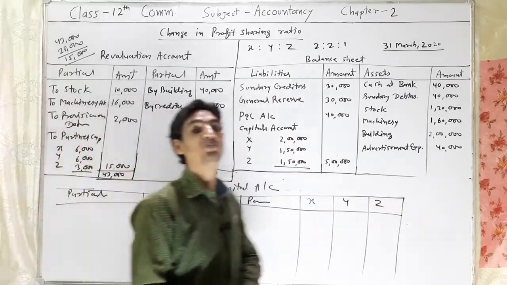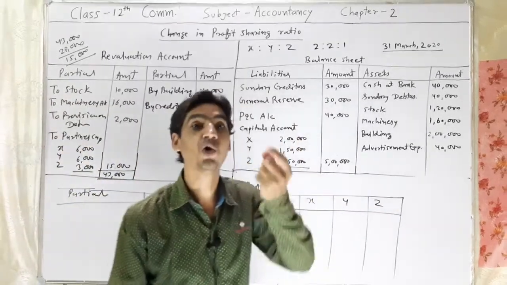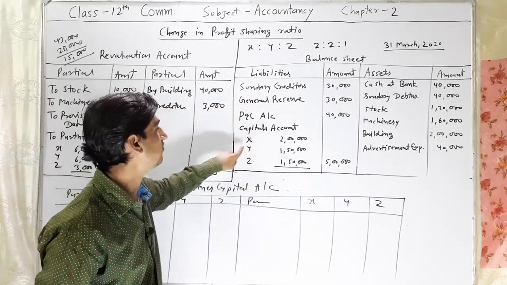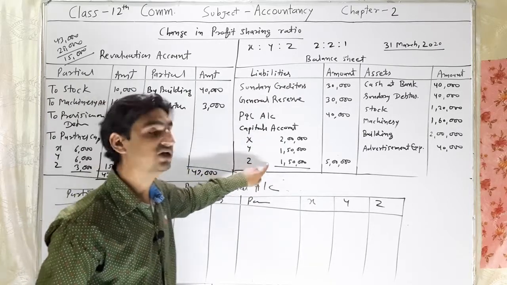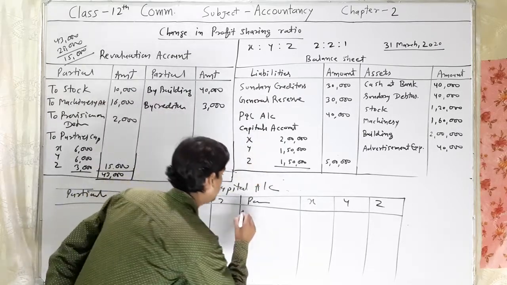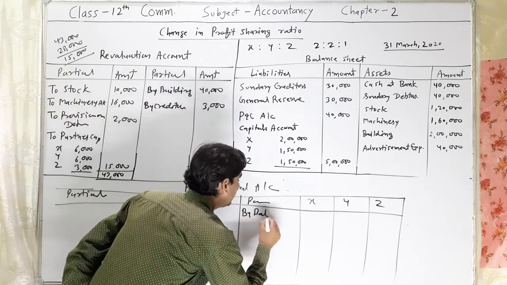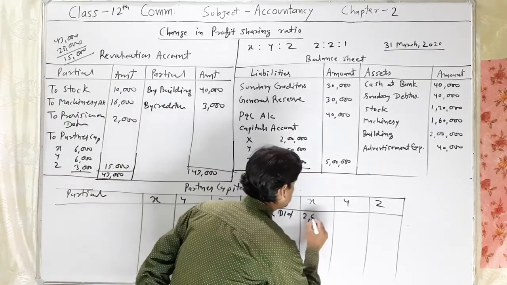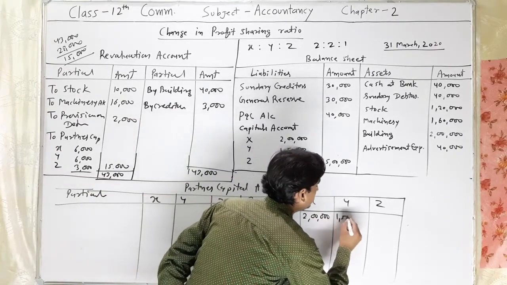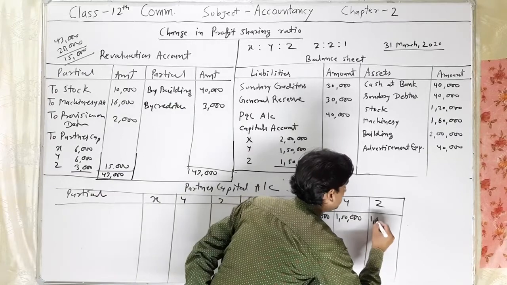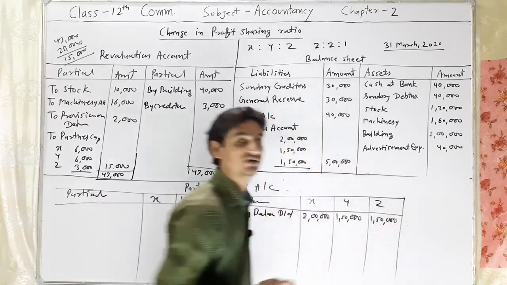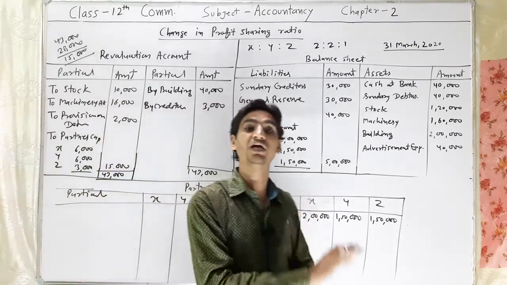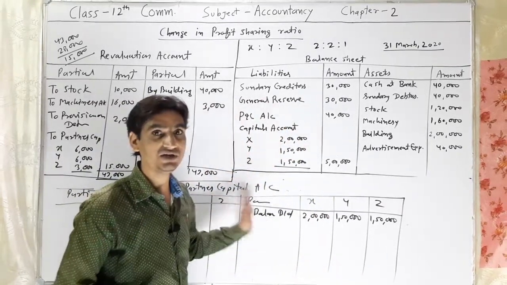To prepare partners capital account, first we need to write the opening balance. Opening balance given, capital account, X rupees 2 lakh, Y rupees 1,50,000, Z rupees 1,50,000. So here by balance b/d, that is the credit balance. X rupees 2 lakh, Y rupees 1,50,000 and Z rupees 1,50,000. Is it clear? First we need to write the opening balance of their capital. We have written it down here.